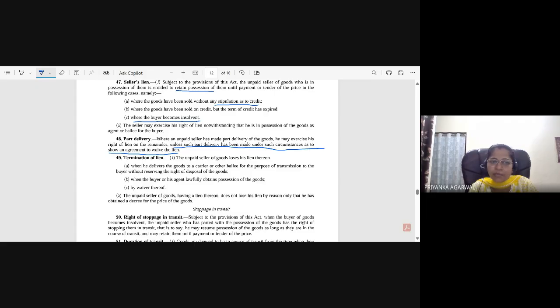Section 49, termination of lien. The unpaid seller of goods loses his lien thereon when he delivers the good to a courier or other bailee for the purpose of transmission to the buyer without reserving the right of disposal of the good. Okay. Without reserving the right of disposal of the good. What do you mean by that?